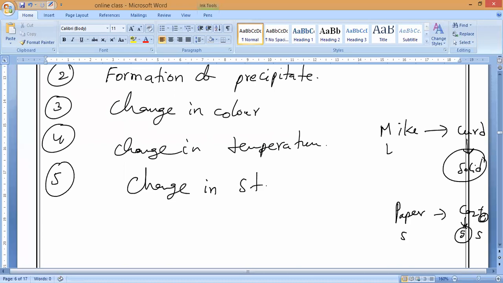Change in state, it is taking place. Okay. Next, burning of candle or burning of wood or burning